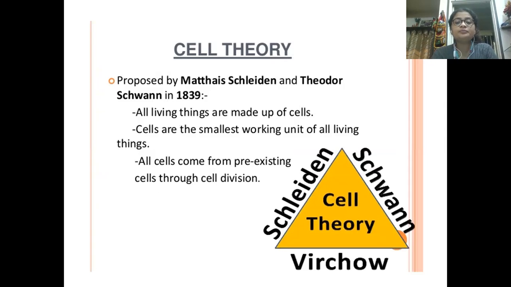Now, what are the important points concerned with the cell theory? Number one point is, all living things are made up of cells. Okay, so any living organism on the surface of this earth will be made up of cells. It can be one cell, it can be many cells. If one cell, then it will be unicellular. If many cells, then it will be multicellular.